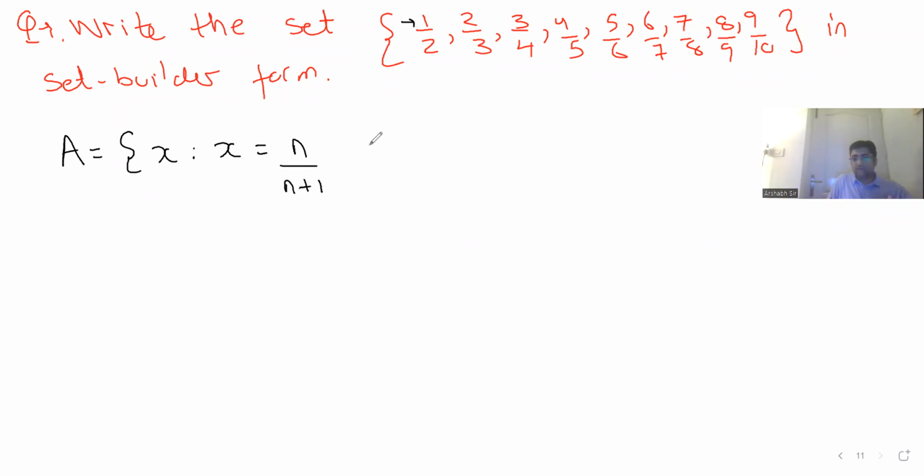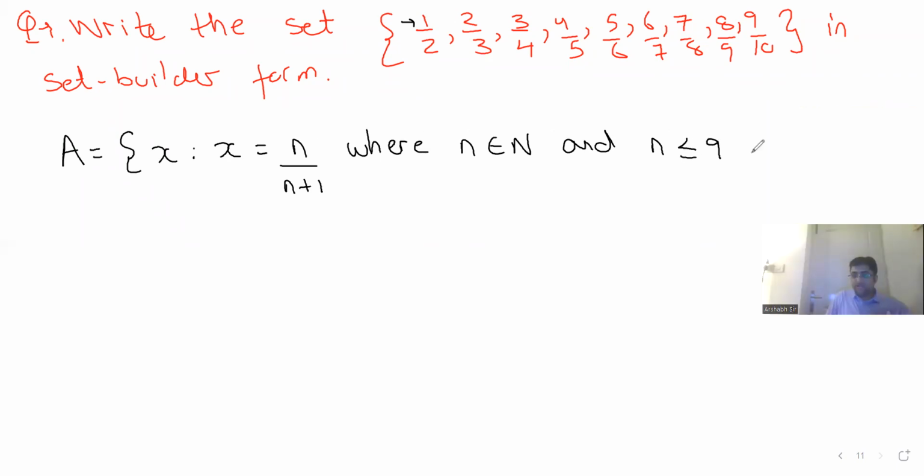So n upon n plus 1, where n belongs to natural numbers and n is less than or equal to 9, or here you can mention n is less than 10. Both of them are right. That's how you do it, guys. Ayush, you need not mention 0 because we have already mentioned natural number. So it's understood here. It starts from 1 only.